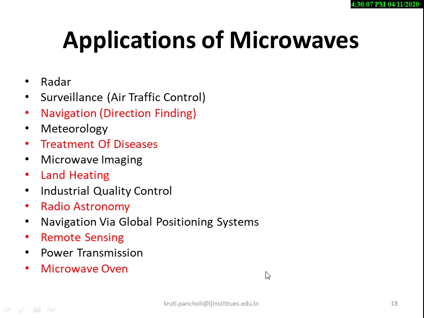These are radar, surveillance, navigation, treatment of disease, microwave imaging, land heating, industrial quality control, radio astronomy, navigation via global positioning systems, remote sensing, power transmission, and microwave oven. This is how microwave signals are so important for designing any communication system.